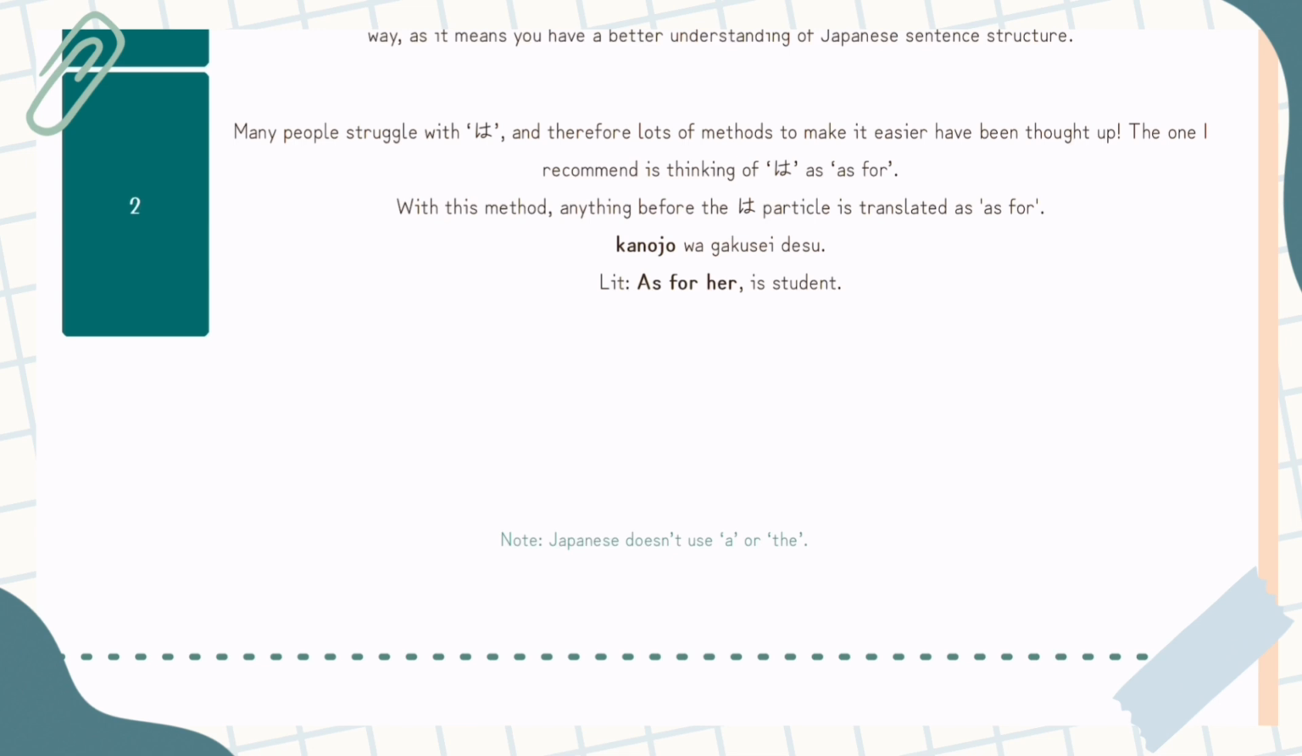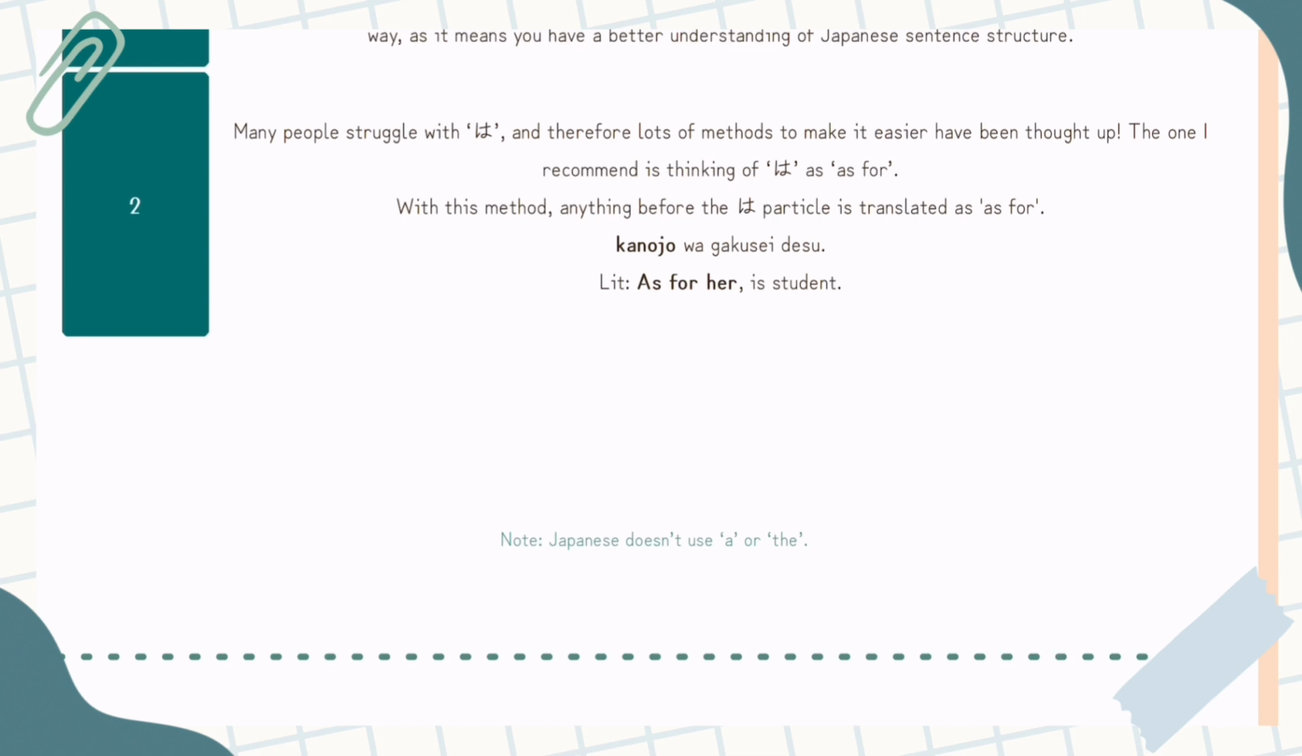Many people struggle with this particle. Many people struggle with the wa particle, and therefore lots of methods to make it easier have been thought up. The one I personally recommend is thinking of wa as "for," or even "speaking of." I hear that quite a lot. So with this method, anything before the wa particle is translated as "for." So for example, 彼女は学生です. "As for her, is a student."